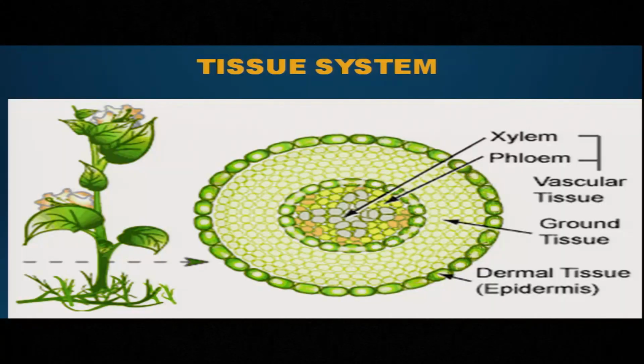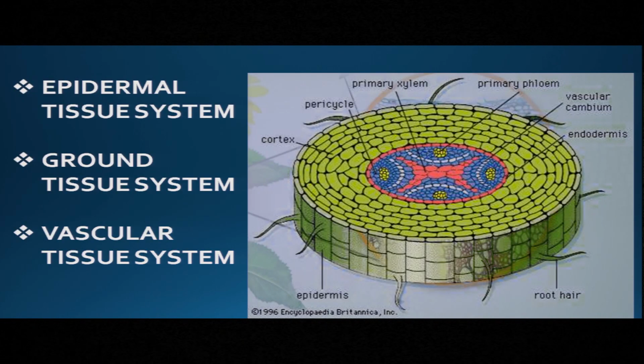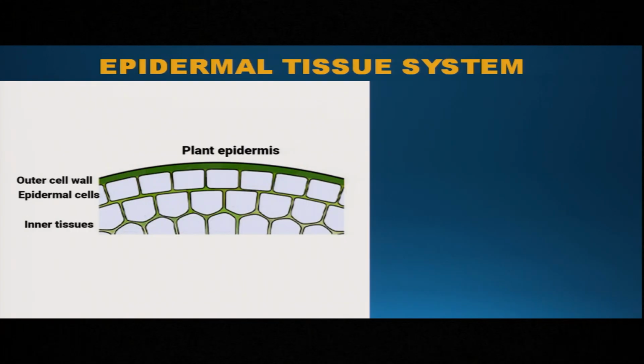Okay. So, there are tissues. Tissues combine together to form the tissue system. In plants also, tissues combine together to form the tissue system. So, these tissue systems are of 3 types. One is epidermal tissue system, second is ground tissue system and the third is vascular tissue system. We will discuss the epidermal tissue system, meaning what parts come under the epidermal tissue system and what they do. Let us find out.